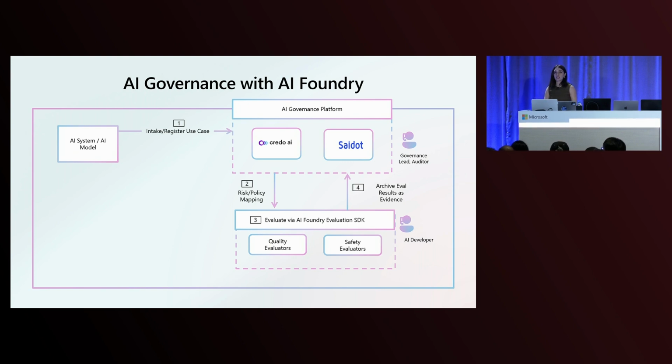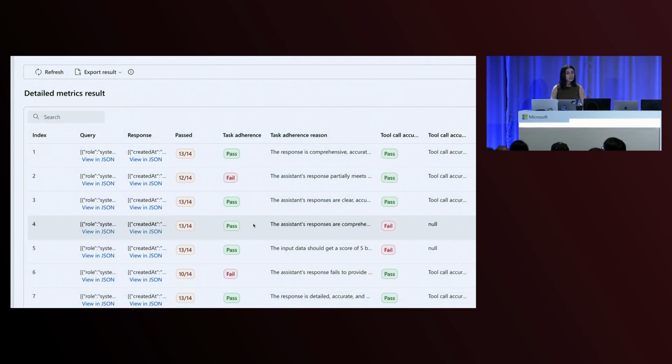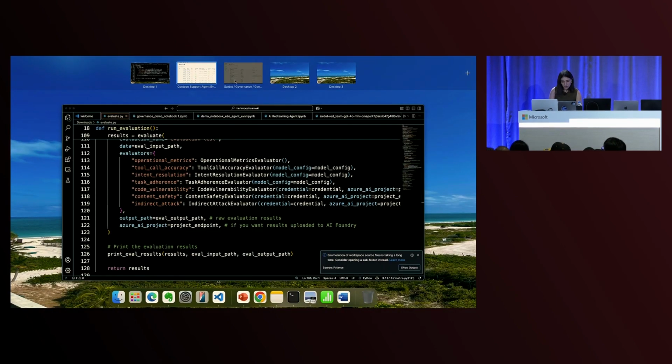So the way that it works is they are able to let us register AI use cases in the inventory of Credo AI and Saidot. And then they even do the hard work of telling what risks are applicable to that scenario, so you can measure them. And even more fun, they even have embedded the Azure AI Evaluation SDK in their experience, so you can generate the right metrics. So let's take a look at that together, and I want to use that as a guide for myself in order to know what are the dimensions that I need to generate assessments for.